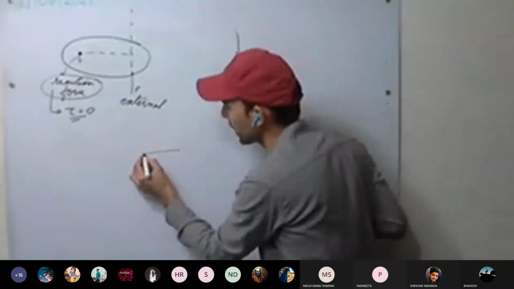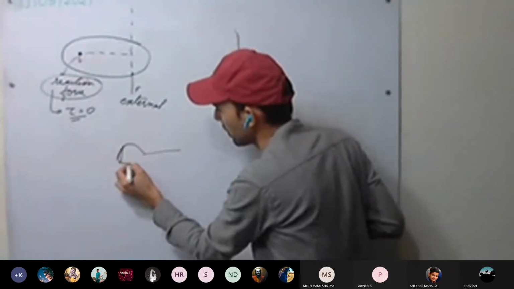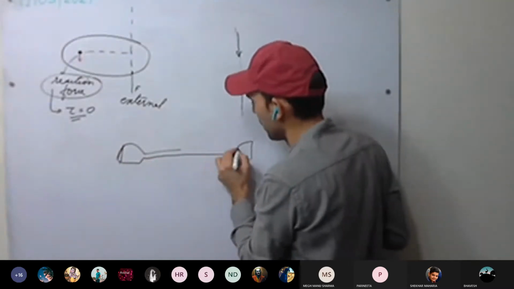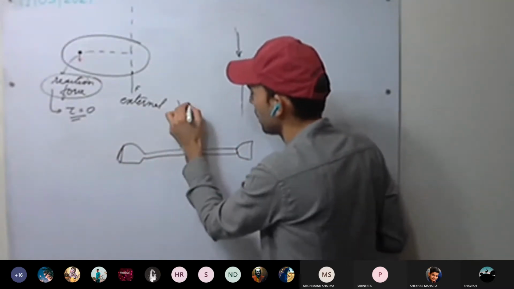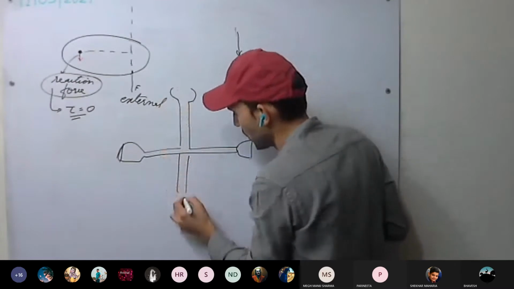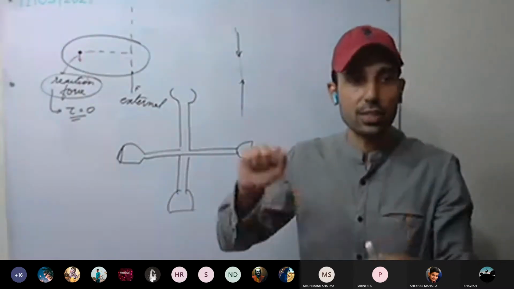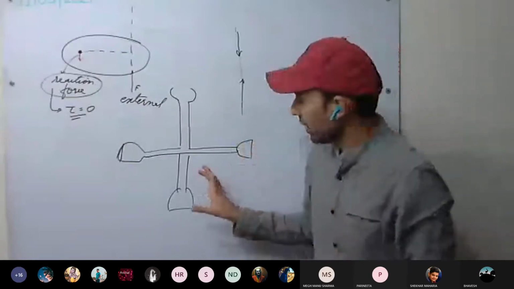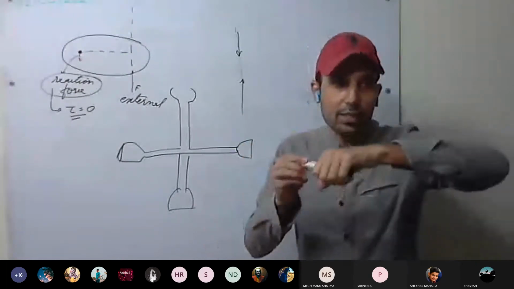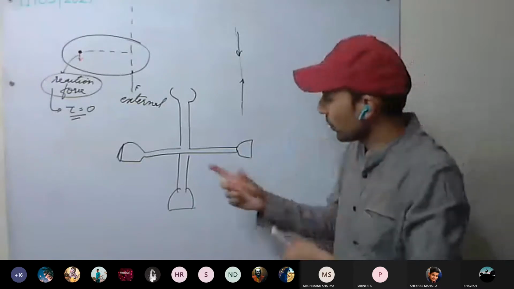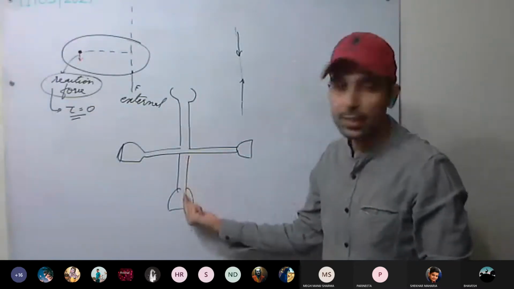For example, this spanner you have seen. To loosen the nuts of a car tire, if you use a single spanner, it will require more force to open it. As well, this length gives a problem.